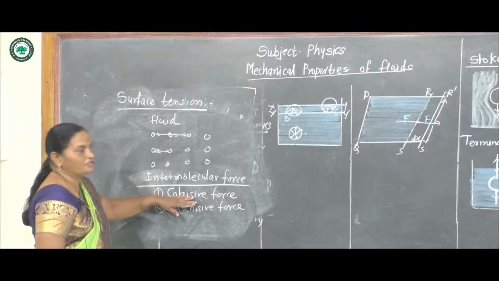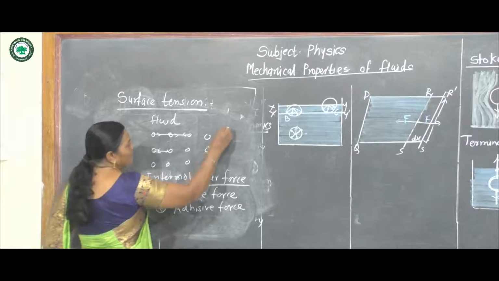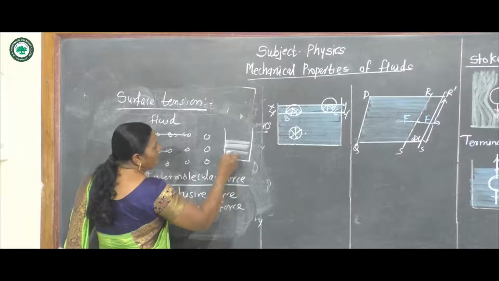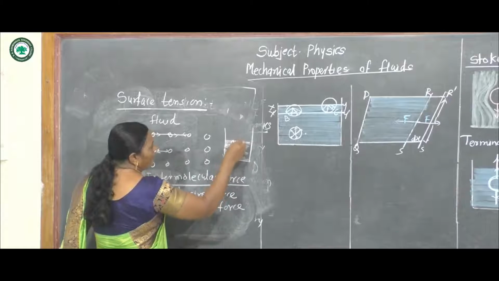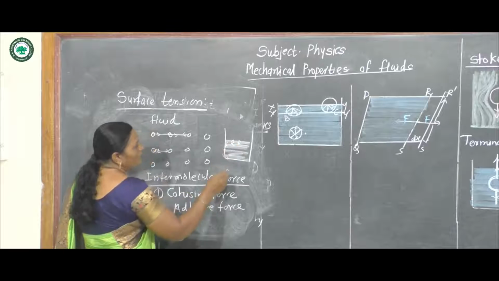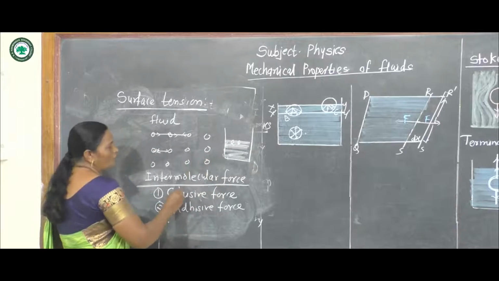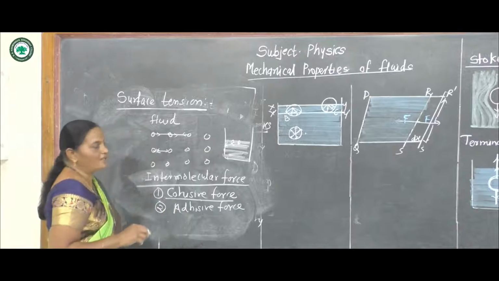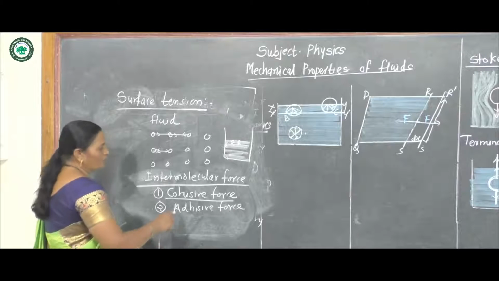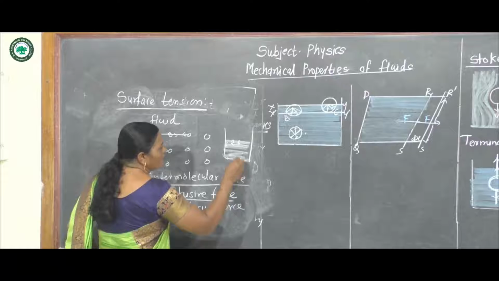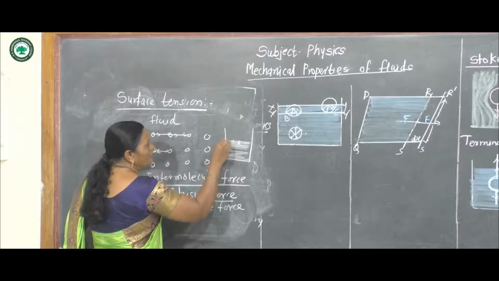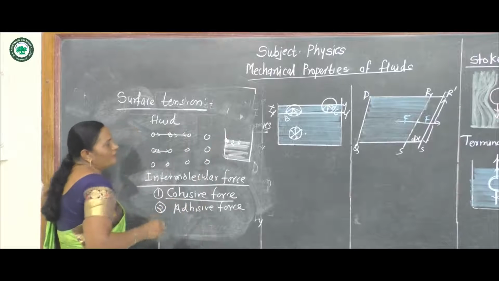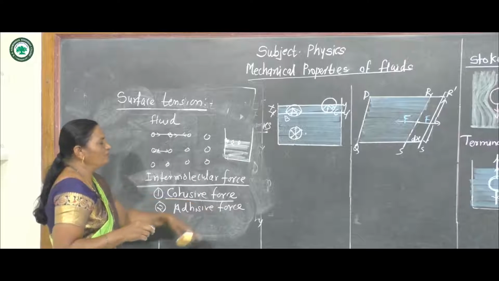Then what is the cohesive force? Suppose we consider the water in a beaker. Now, these are the two water molecules. There is a force of cohesion between these two molecules. It is the example of cohesive force. Now, what is the adhesive force? Suppose this is the water molecule and this is the solid molecule. This is the example of adhesive force.